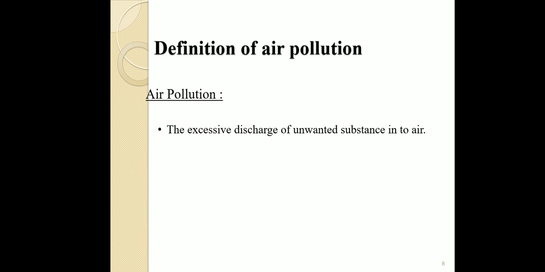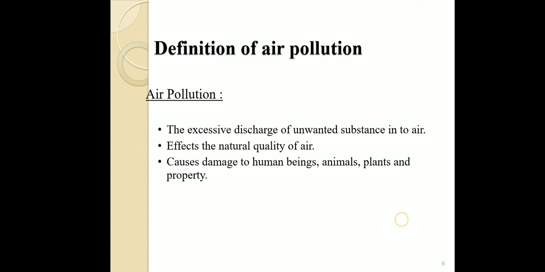Air pollution means the excessive discharge of unwanted substances into the air, which affects the natural quality of the air and causes damage to human beings, animals, plants and property. For example, as all of you know, air constituents are about 70 to 72 percent nitrogen, around 20 percent oxygen, and carbon dioxide only 0.034 percent. But in an industrial area, the carbon dioxide percentage is large. So with the excessive discharge of unwanted substances into the air, when carbon dioxide is present in excess in the air, it is harmful to human beings.